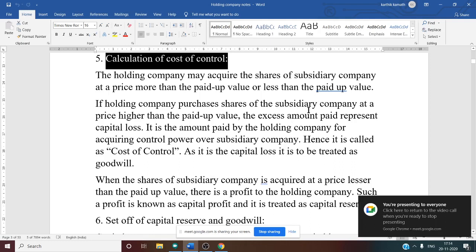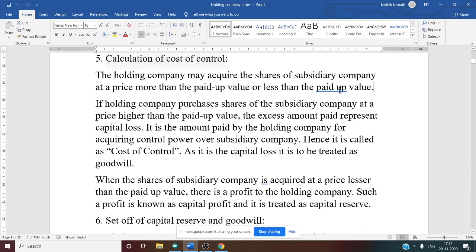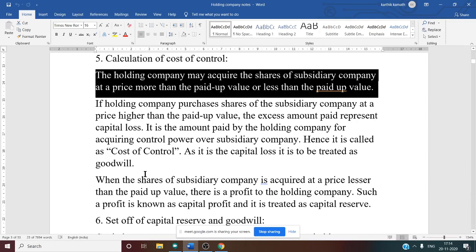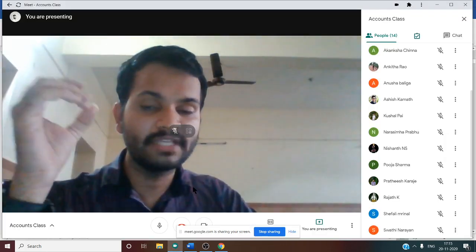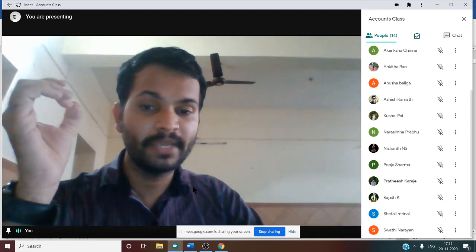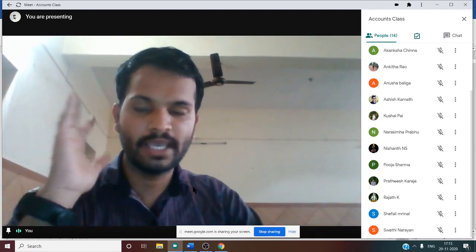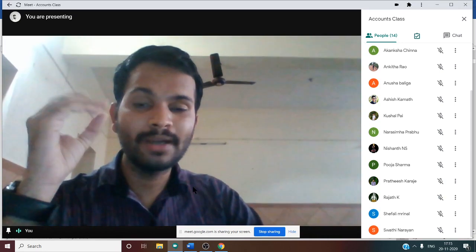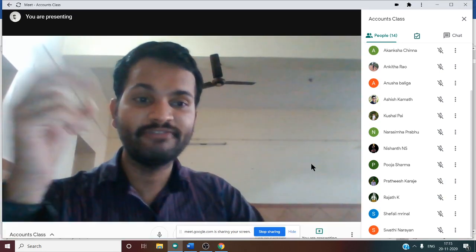So cost of control is nothing but the goodwill value of the company. The holding company may acquire the shares of the subsidiary company at a price more than the paid up value or less than the paid up value. Let us imagine the paid up value of the subsidiary company, that is the share capital of the subsidiary company, is 3 lakh, but now the holding company pays 3 lakh 50,000.